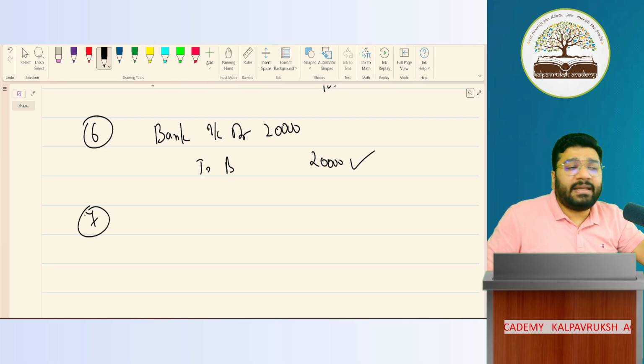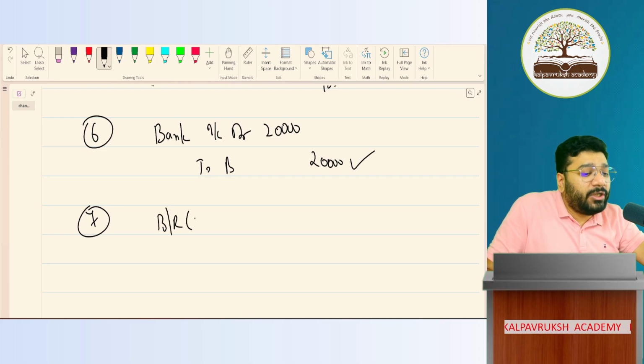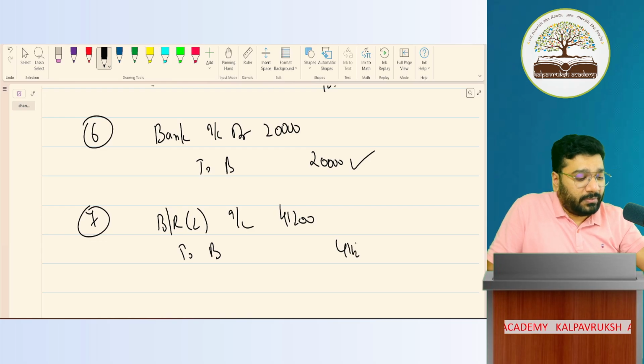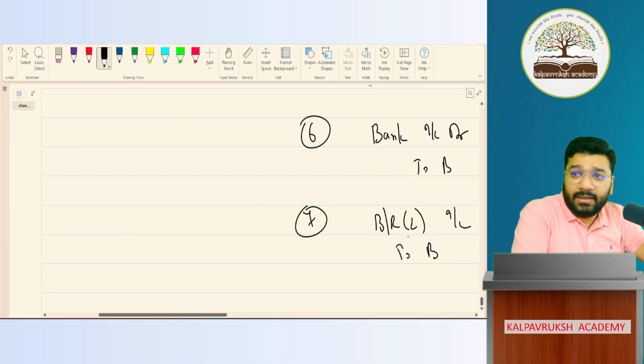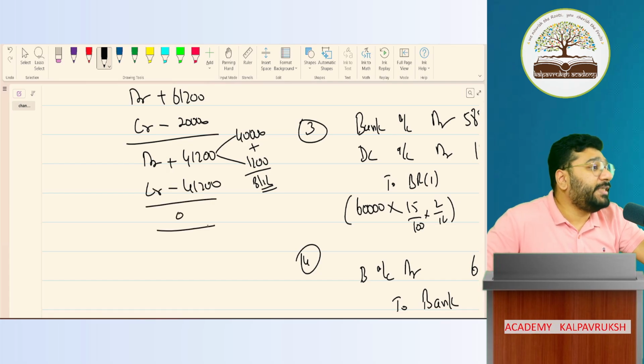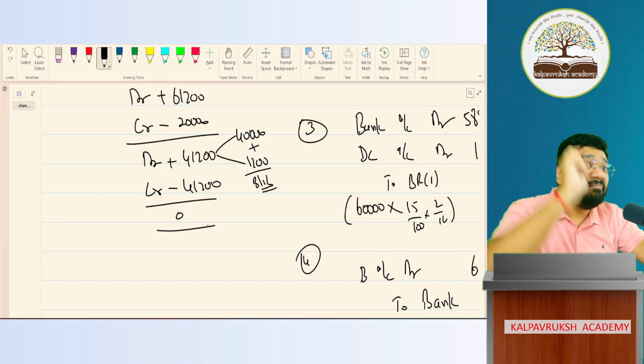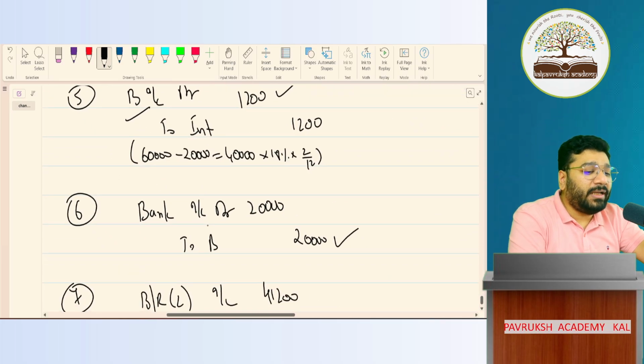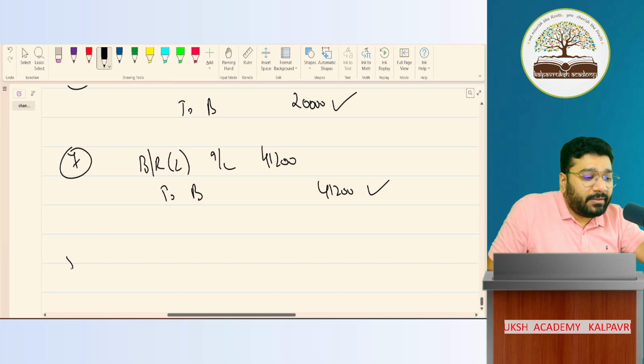Now the 7th entry is for the new bill execution. When we create a new bill, bills receivable to account debit. How much? 41,200. And I'll cancel the debtor. 41,200. So B is cancelled here, by giving credit of 41,200. So the balance receivable from B is how much? 0. But we have to receive money from B in the form of bills receivable 2, 41,200.